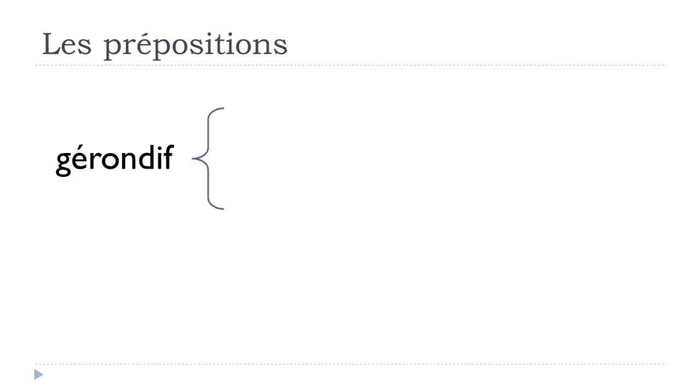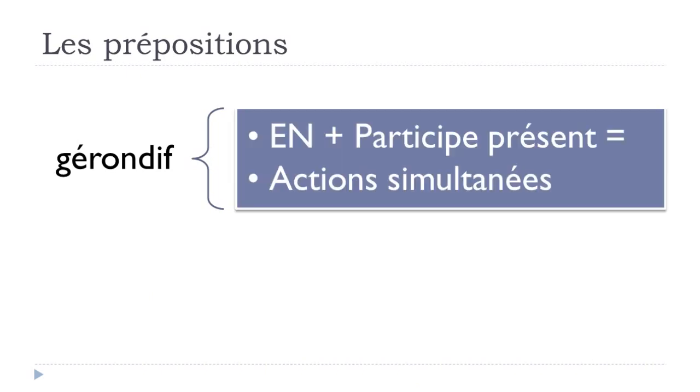And then maybe the last use that I wanted to introduce is what we call the gérondif. It's a bit tricky because we didn't yet see the participe présent. It will come soon, don't worry. But I just wanted to be honest with you and introduce it, even if we didn't see the participe présent yet.